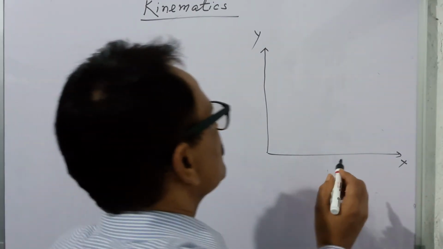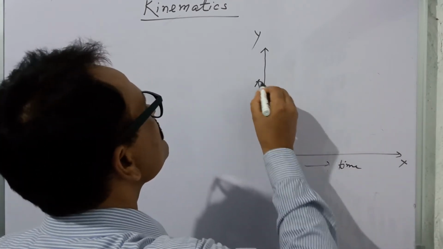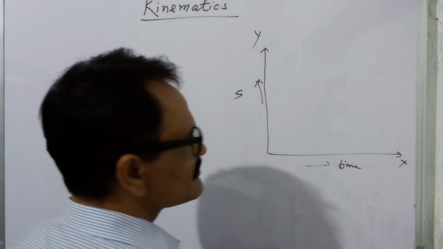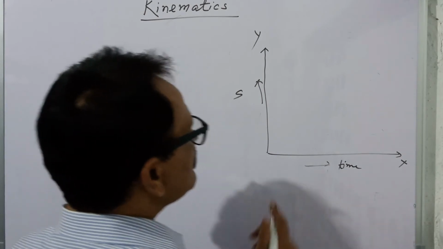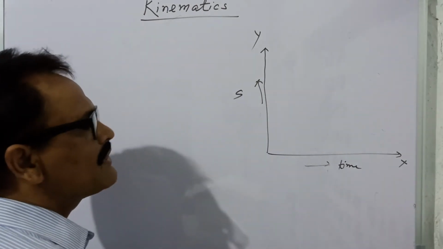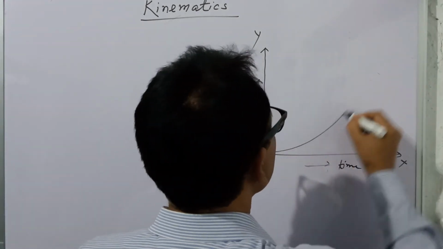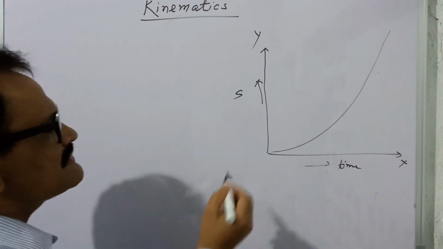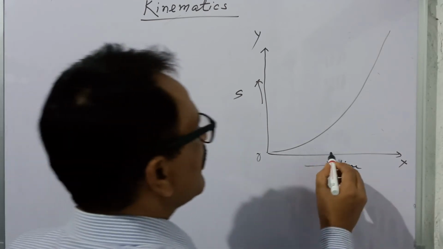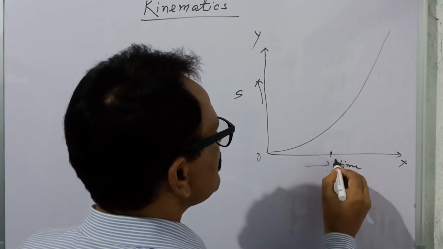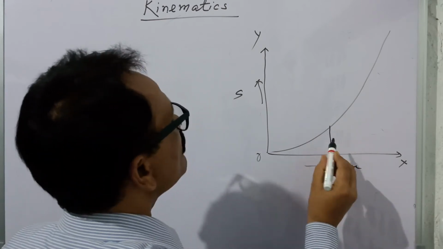So here the time, and here this is the s, and this s is the distance, and a graph is plotted between the distance and time. And suppose this graph is in this form, just like an arc, we can say the origin. At any instant, suppose at this time t, this is the value of s,